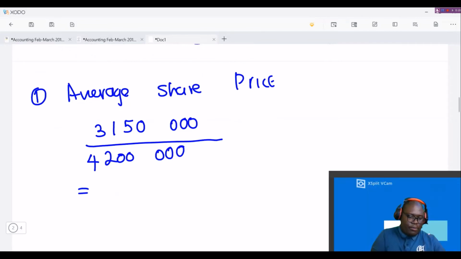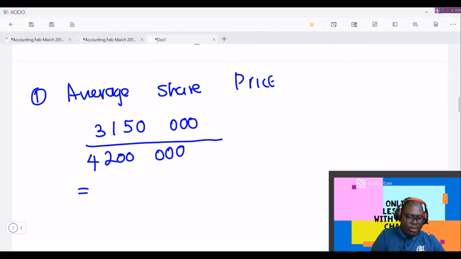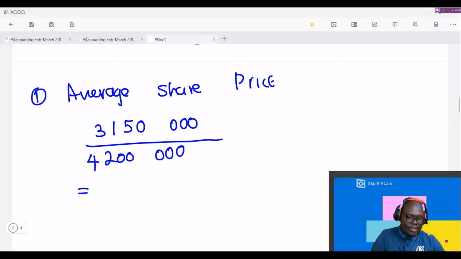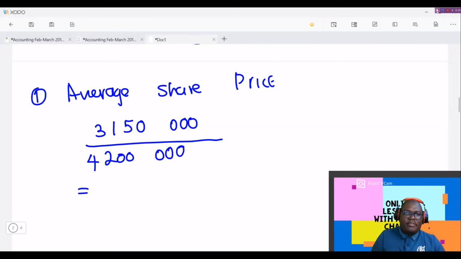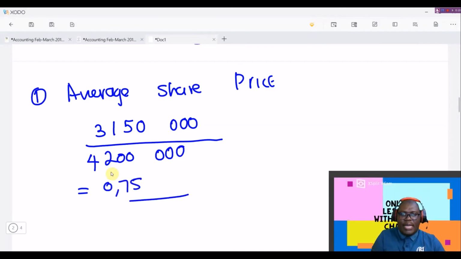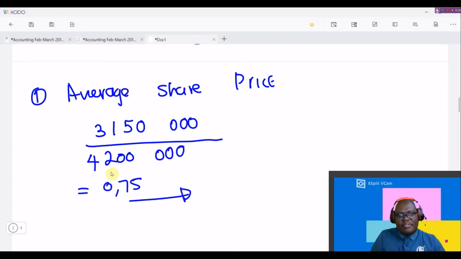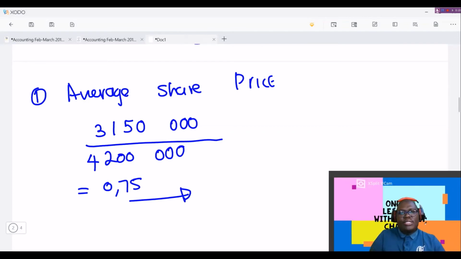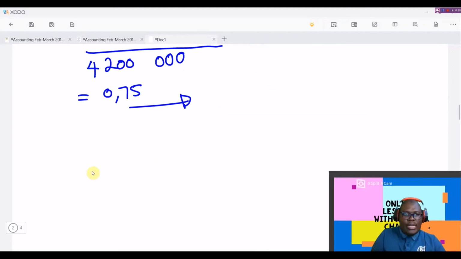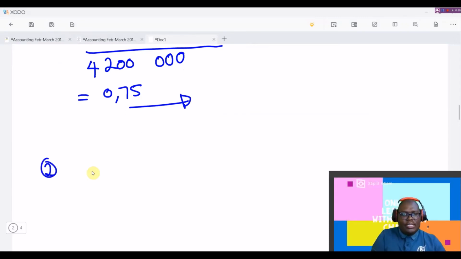Okay, now 3,150,000 divided by 4,200,000, we're getting 75 cents, 0.75. So we are told that the average price here was 75 cents. Okay, so we have this sorted out, and then now we want to determine what was the selling price, the purchase price of those shares.